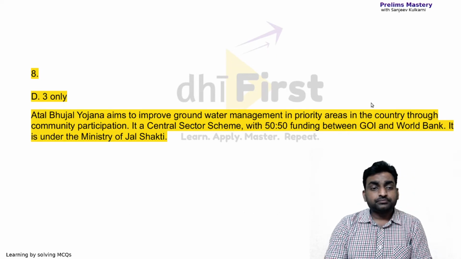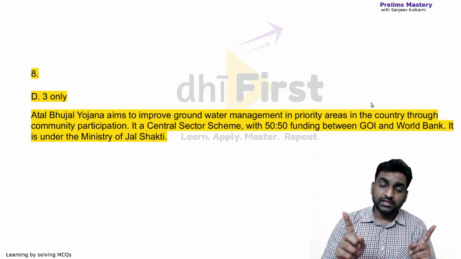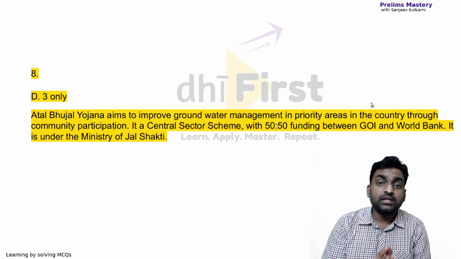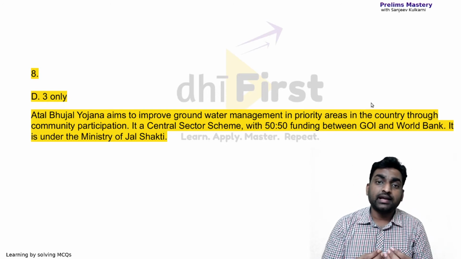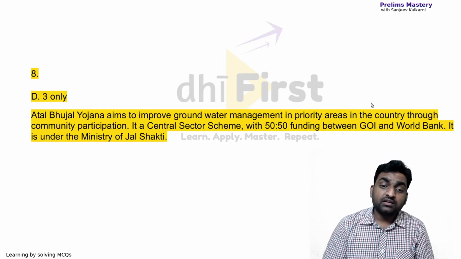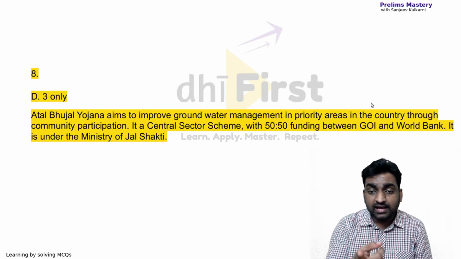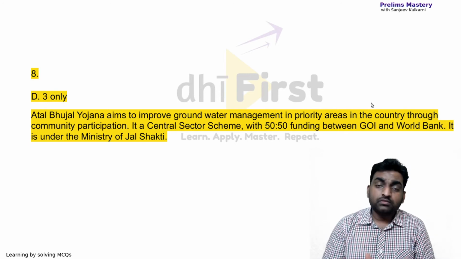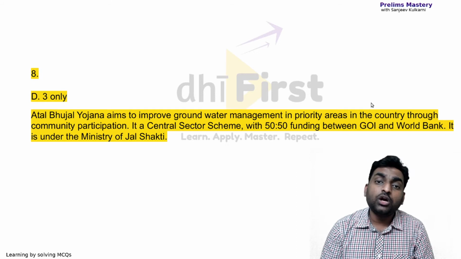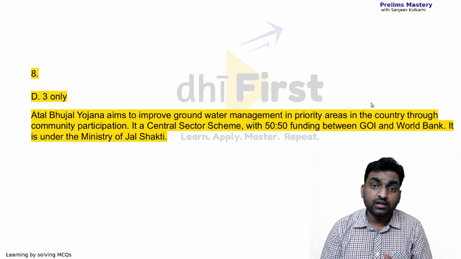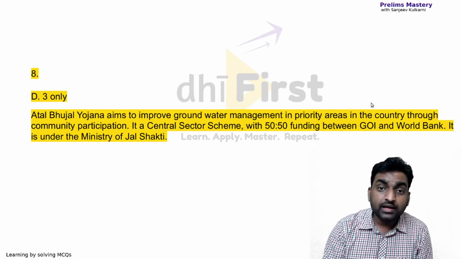Okay, now this very Yojana is a central sector scheme. There are 2 kinds of schemes. One is a central sector scheme, and the second one is central sponsored scheme. In central sponsored scheme, both state government and central government do the funding. But here in central sector scheme, it is the central government which entirely does the funding. And as it is said here, 50-50 funding between the government of India and World Bank. That means the union government is taking the other half of the funding from the World Bank, maybe as a grant in aid or maybe as a loan. Okay, so let's go to the next question.